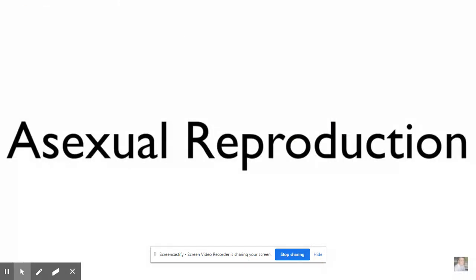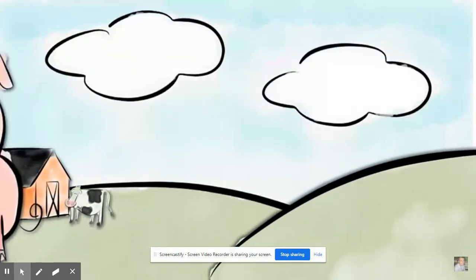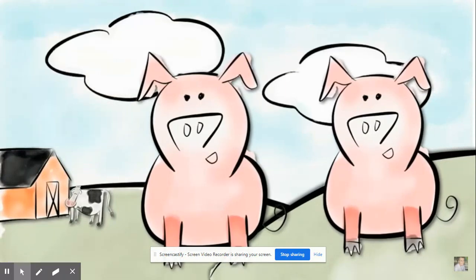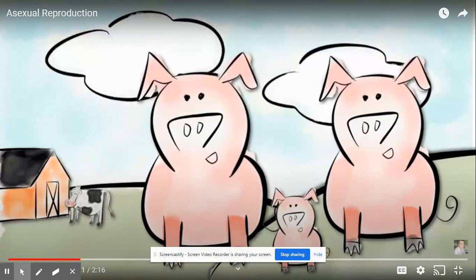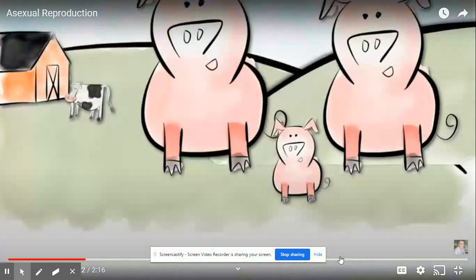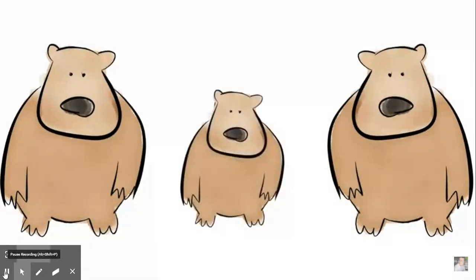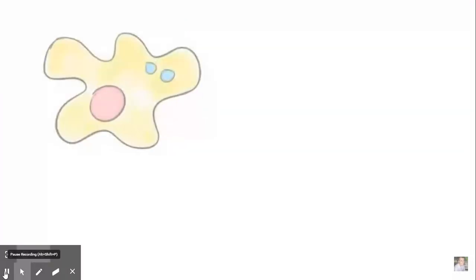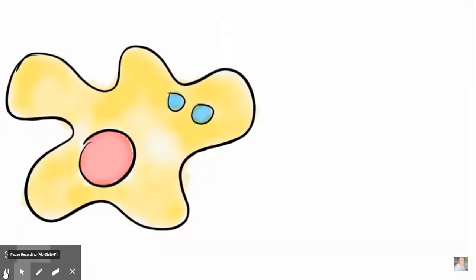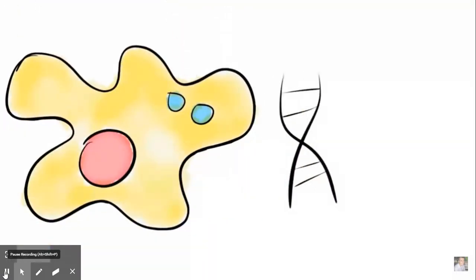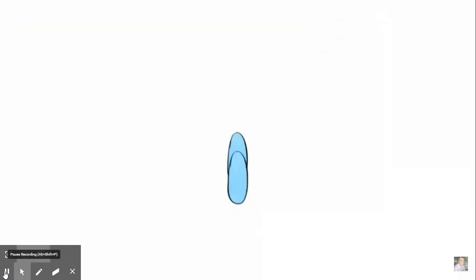Asexual reproduction. When an organism reproduces, it makes another of the same species. Some organisms reproduce sexually. Cows make more cows, and pigs make more pigs. Sexual reproduction provides genes from a mother and a father, making a genetically unique organism. Other organisms reproduce asexually. In asexual reproduction, all of the genes come from a single parent. Asexually produced offspring are genetically identical to the parent.